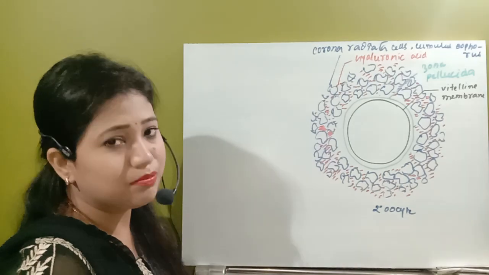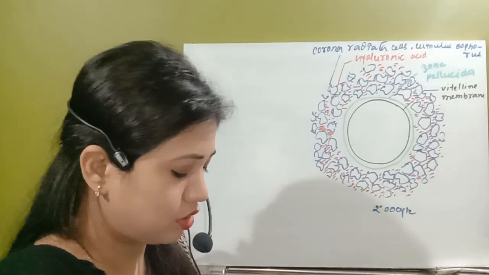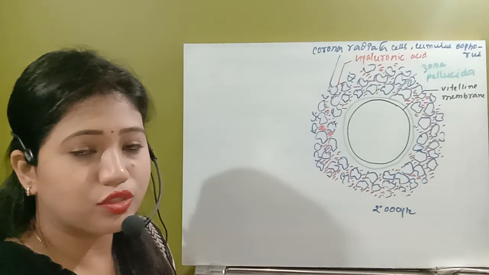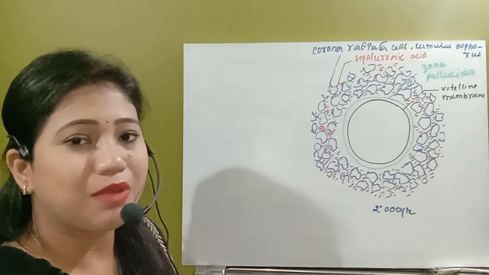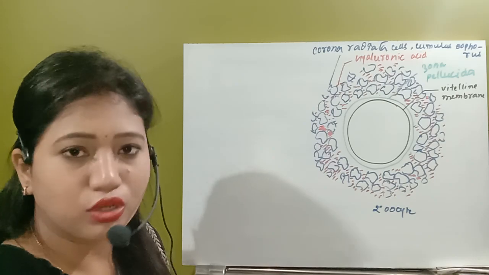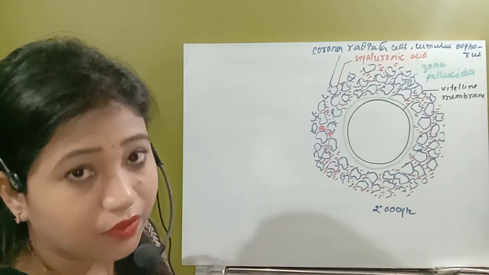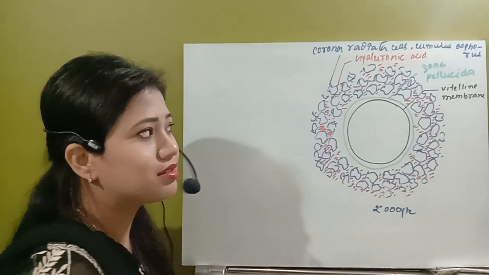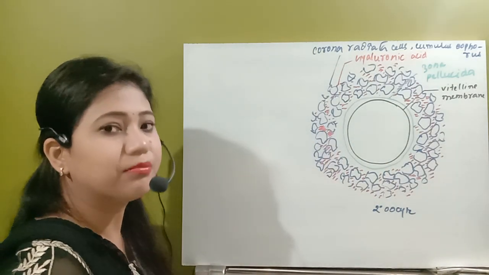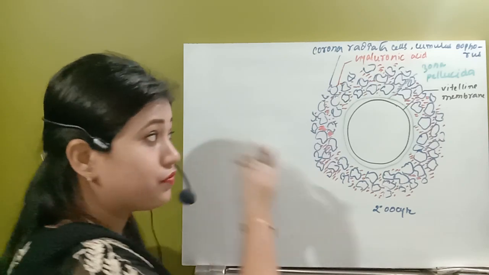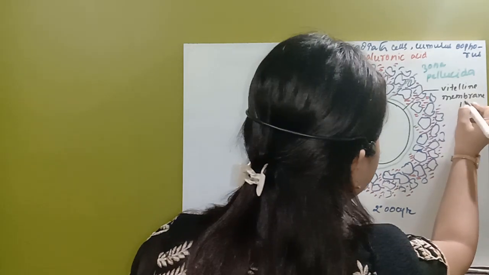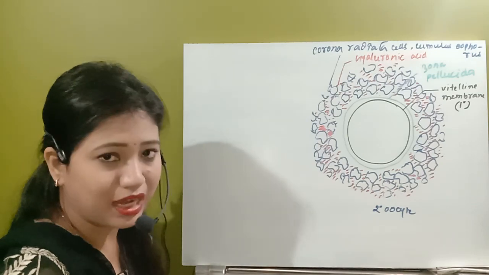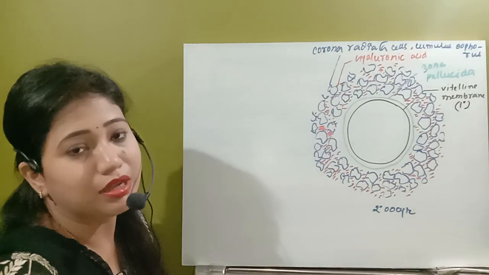So the important thing here is how many membranes the egg has; we call them primary membrane, secondary membrane or tertiary membrane. What are those actually? First of all, the egg itself releases the egg membrane or plasma membrane, known as the vitelline membrane. The membrane which is released by the egg itself is the vitelline membrane. This is the primary layer.